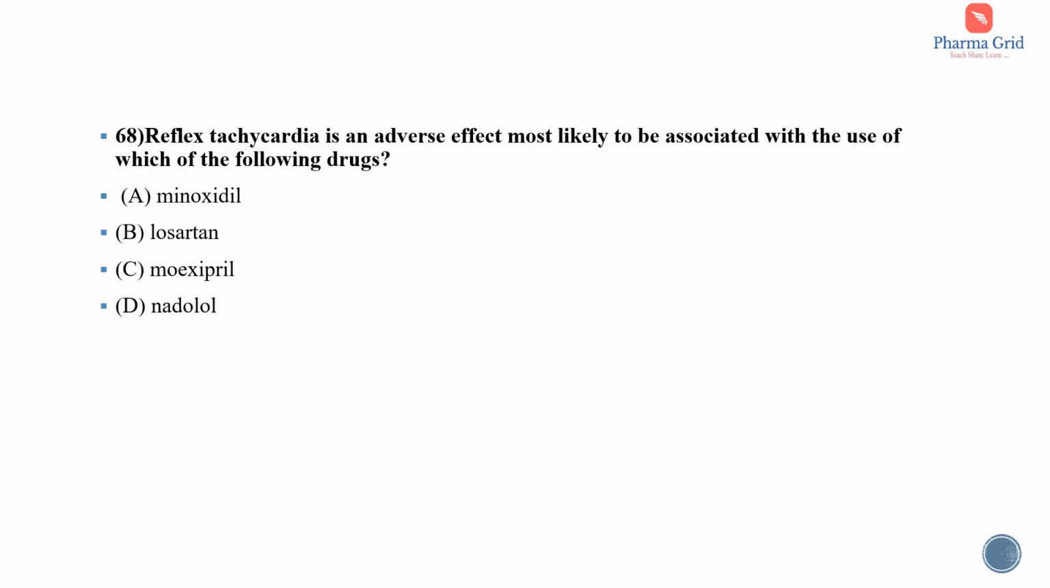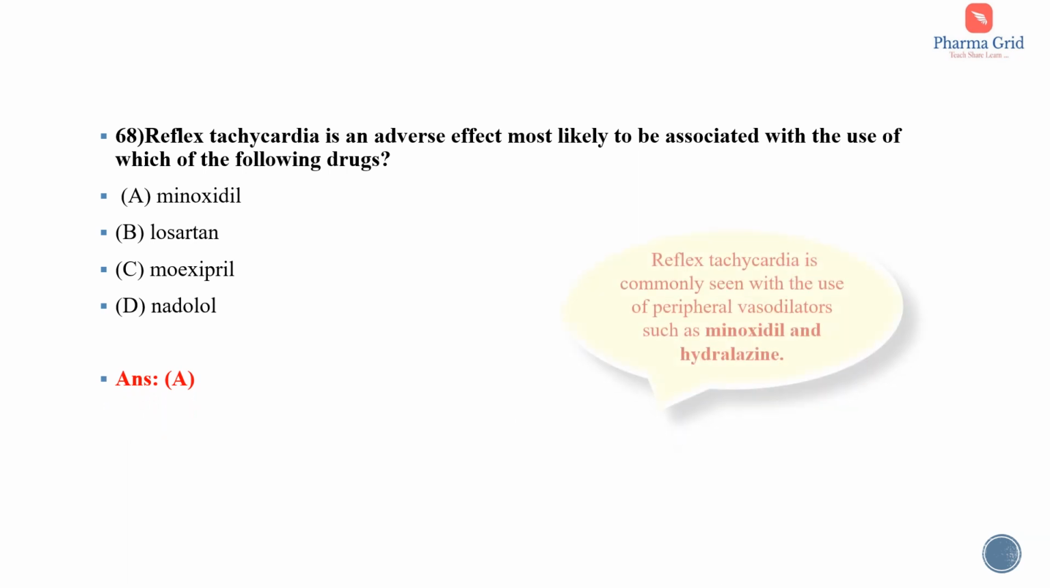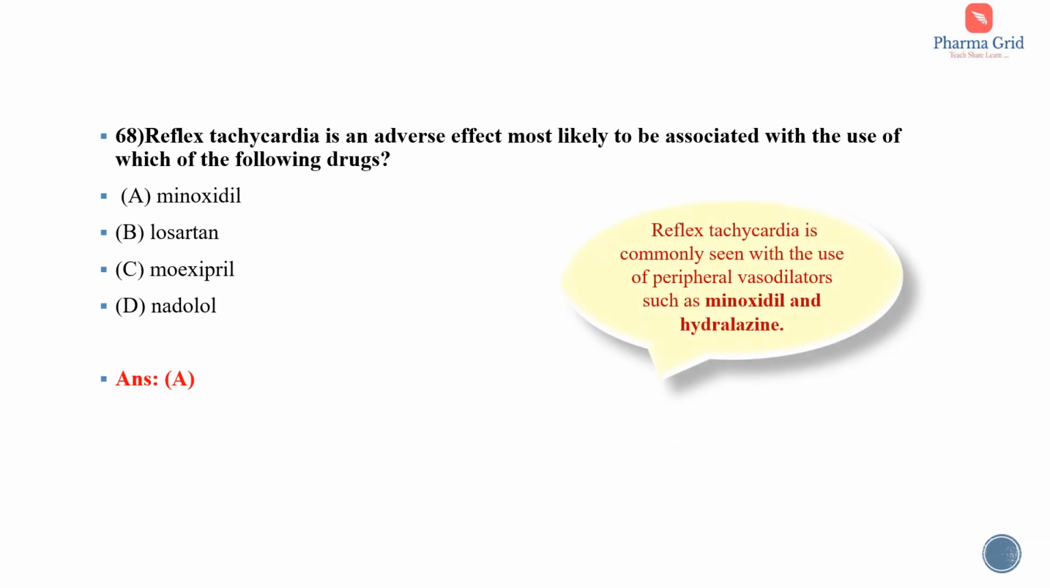Moving on to the next question. Reflex tachycardia is an adverse effect most likely to be associated with the use of which of the following drugs? The options are minoxidil, losartan, moexipril and nadolol. So here the correct answer is option A, that is minoxidil. So we know that this reflex tachycardia is commonly seen with the use of peripheral vasodilators such as minoxidil and hydralazine. This minoxidil is a peripheral vasodilator.